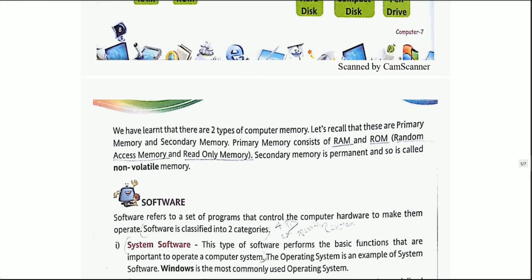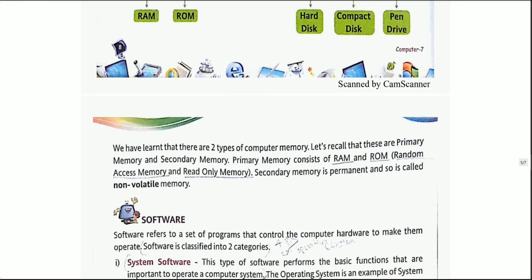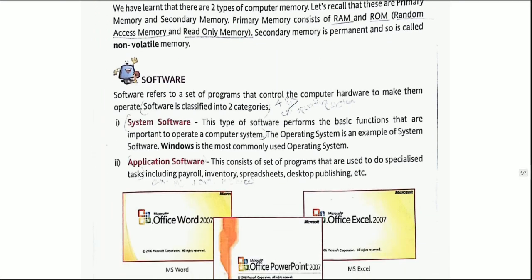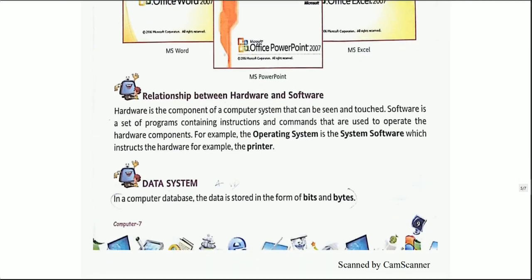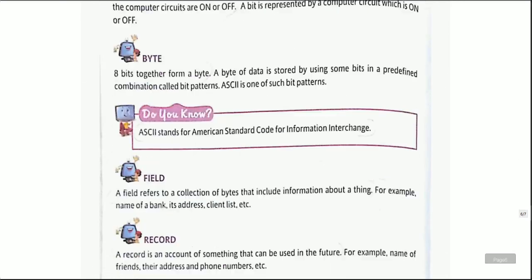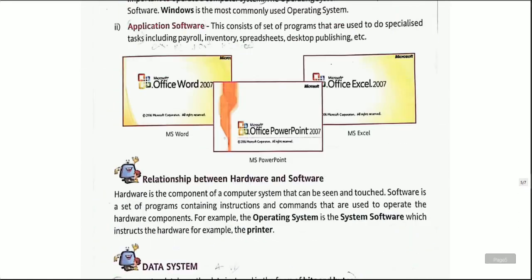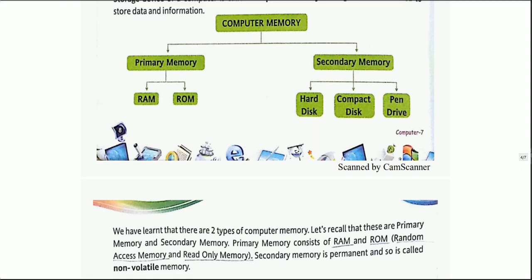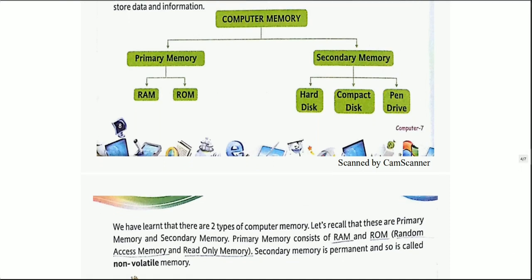So now these were the four categories of your hardware. Now moving towards the software, in the next video we are going to discuss software and other related terms. Again we are going to see number systems, bits, bytes and all these things. So this is it up till now.